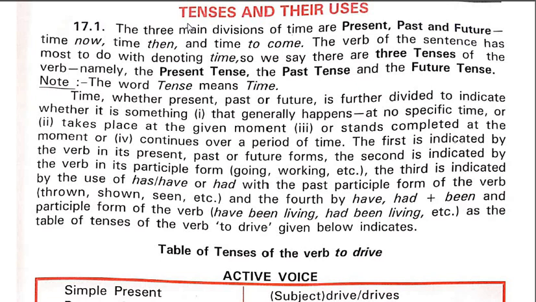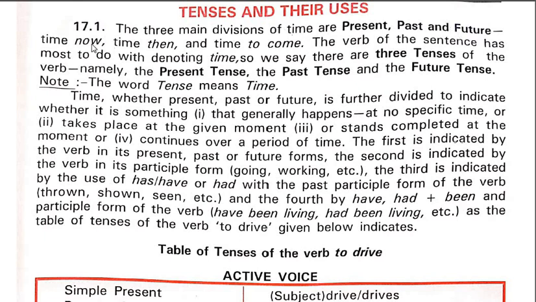Now let us understand the concept of tense. See, the three main divisions of time are present, past and future. The tenses are divided into three main divisions. That means altogether time can be divided into three major parts: present, past and future slots.